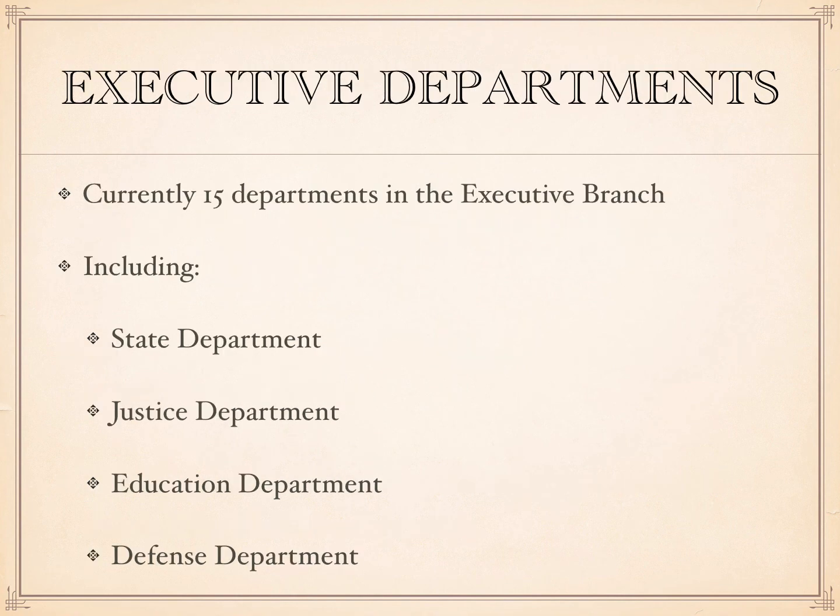Currently, there are 15 of these departments in the executive branch. Some of them you were probably familiar with. Some of the most important ones are the State Department, which is in charge of foreign relations. The Department of Justice is in charge of the legal system at the federal level. Education Department, obvious. And then Defense Department, which includes the military.